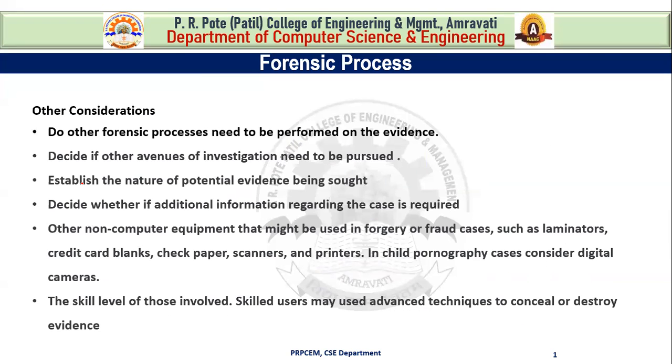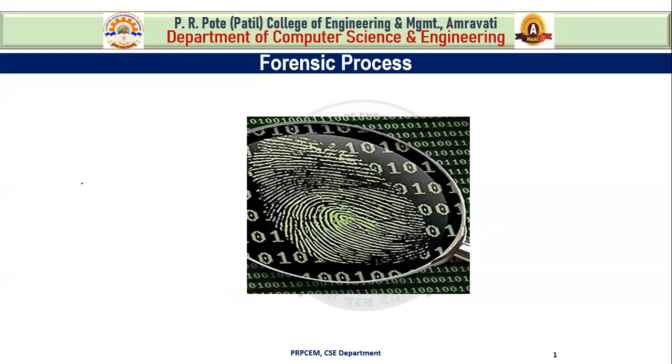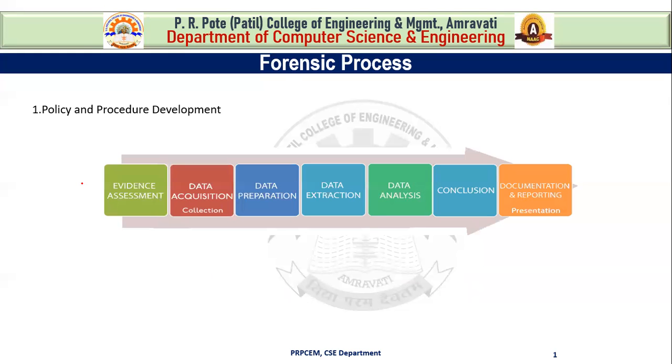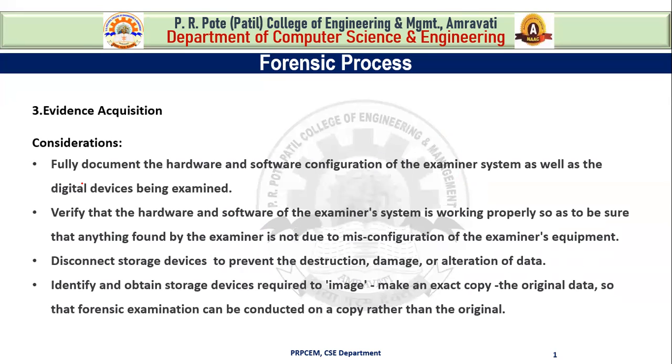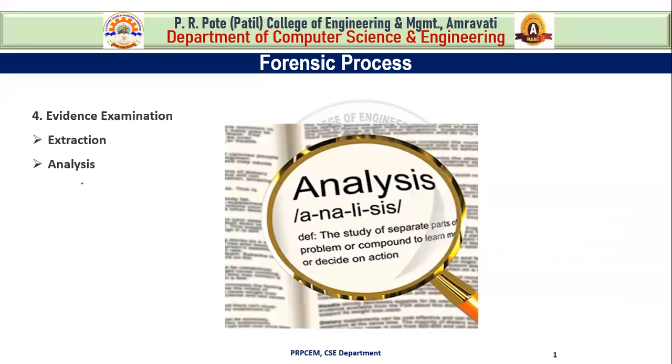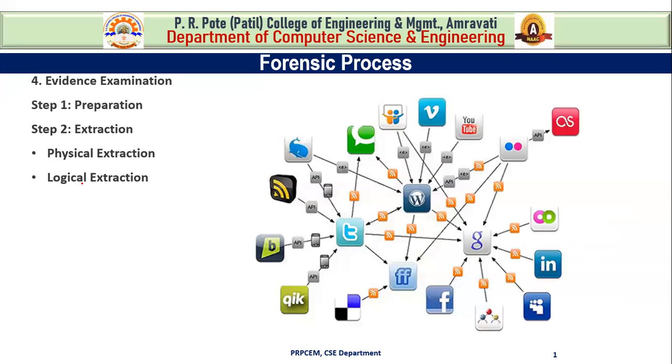Okay, so let's summarize it. The first process is policy and procedure development. The second one is evidence assessment. After that, evidence acquisition, and evidence examination. Inside evidence examination, we have discussed extraction and analysis.